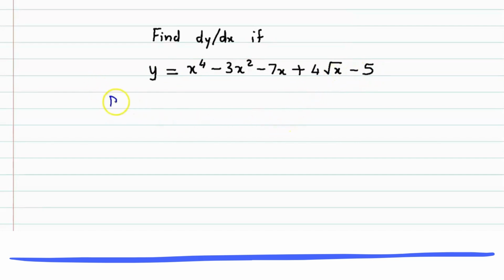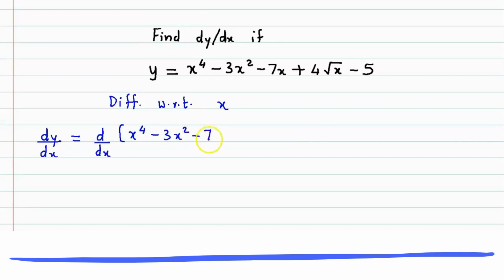So we differentiate with respect to x and we obtain dy by dx is equal to the derivative of this entire term on the right hand side, that is the derivative of x raised to 4 minus 3x square minus 7x plus 4 root x minus 5.